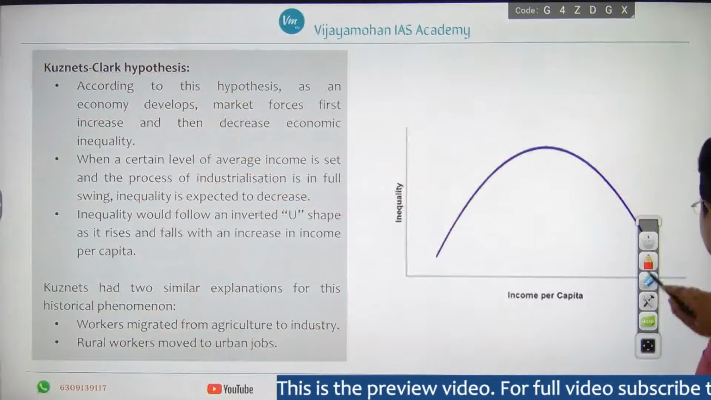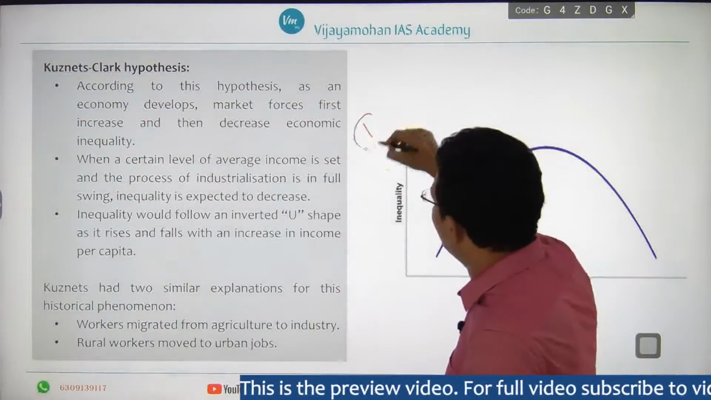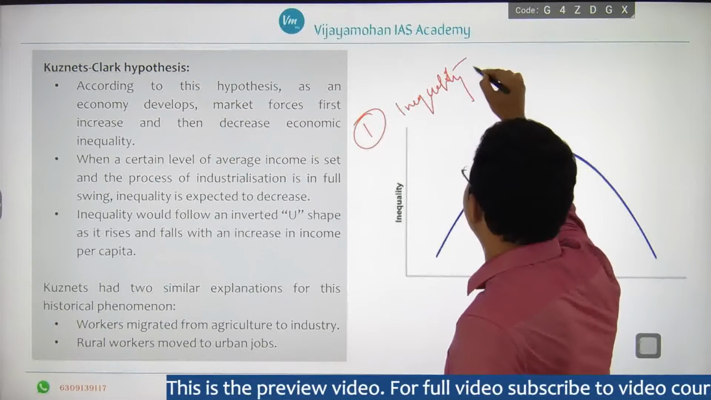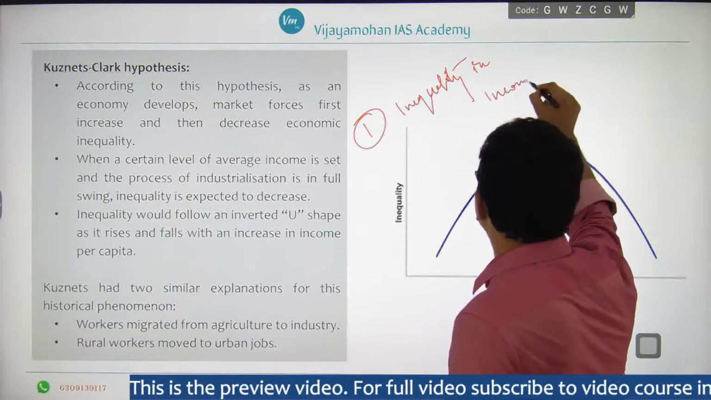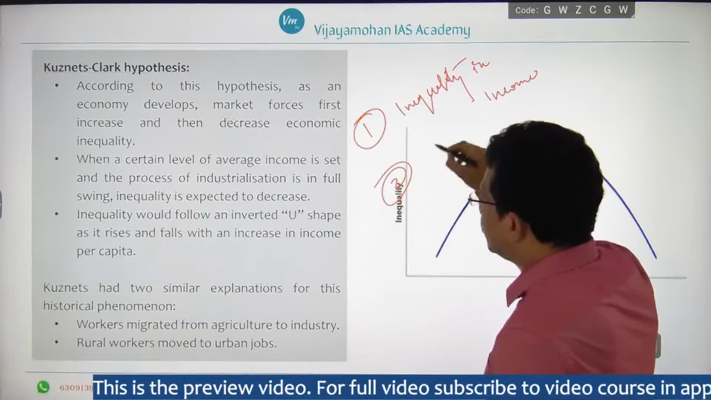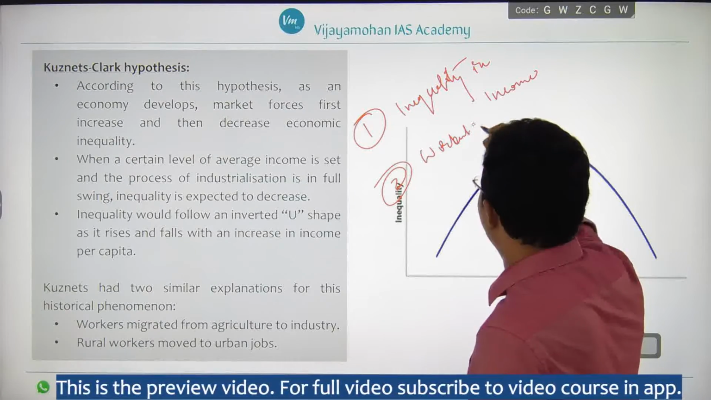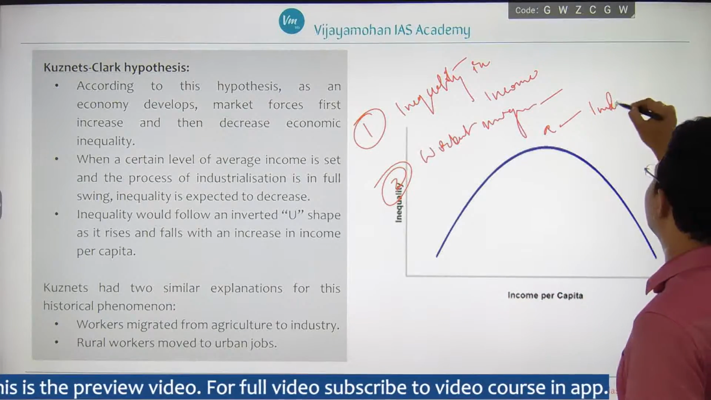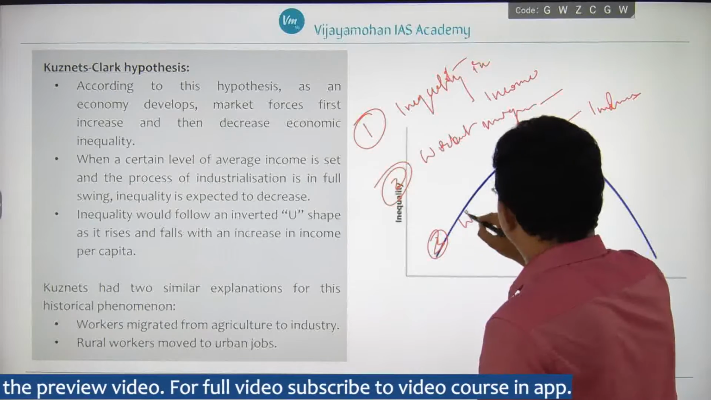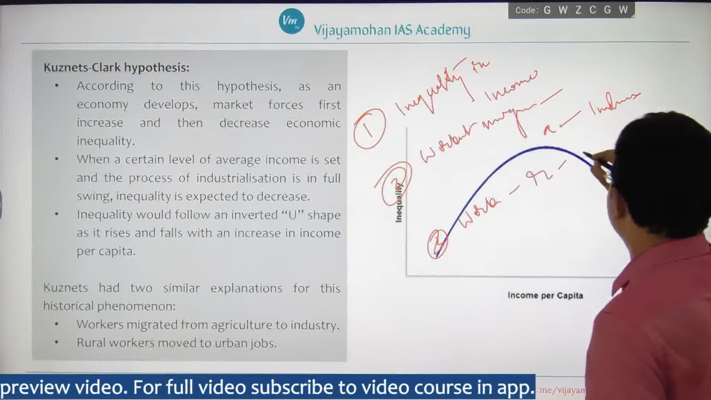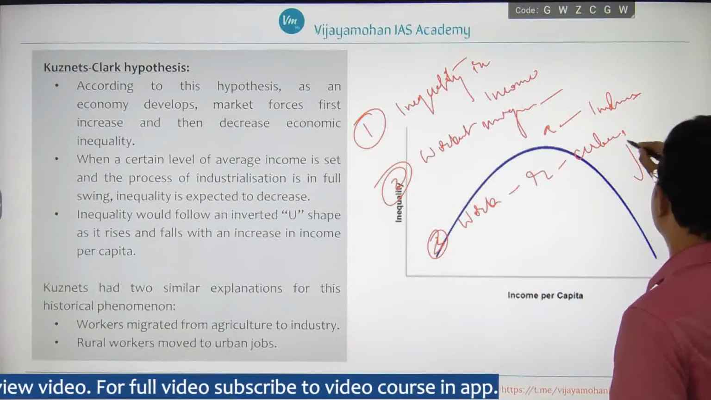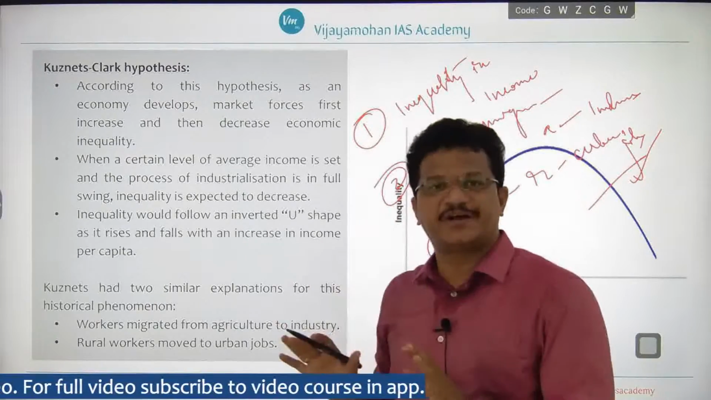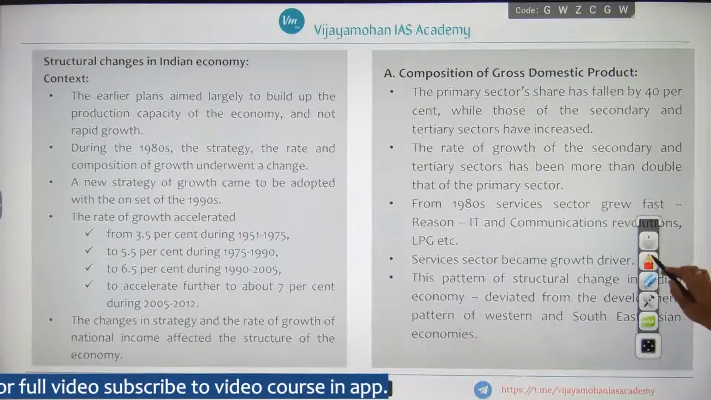So the Kuznets-Clark hypothesis is basically about inequality in income, and also workers' migration from agriculture to industry, and workers moving from rural jobs to urban jobs, right? So this is the hypothesis that you need to remember and you need to apply it to the Indian economy. Okay, then we will move to the next slide.